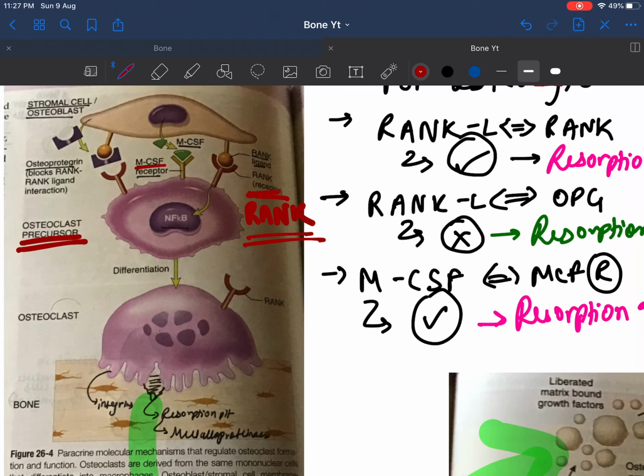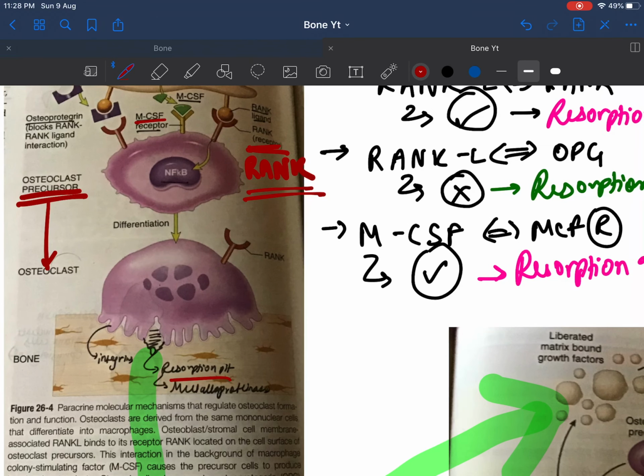So the stromal cells and the osteoblasts have different substances which stimulate these receptors, and if this stimulation of receptors occurs, the osteoclast precursor changes into a mature osteoclast, and it leads to formation of the resorption pit, which we discussed before, with the help of integrins. And we know that in the resorption pit, the neutral metalloproteinases are released, which leads to an increase in calcium and phosphates in the serum.